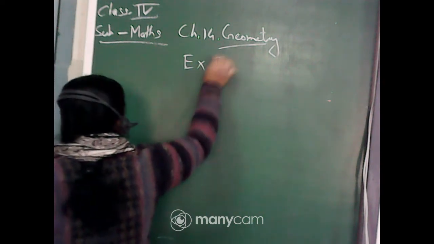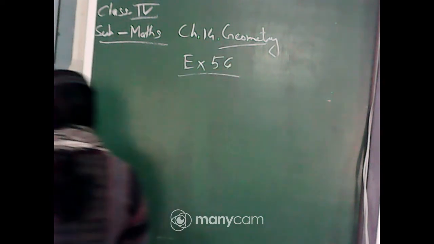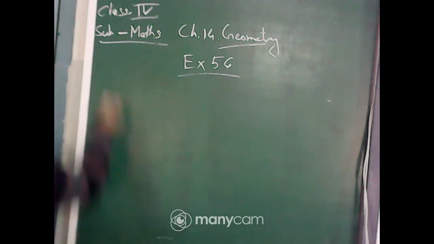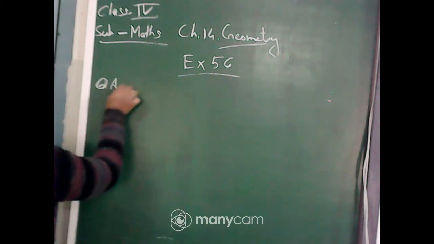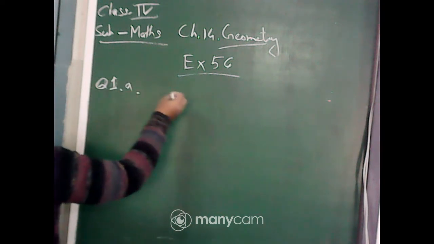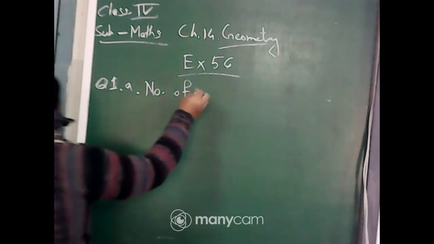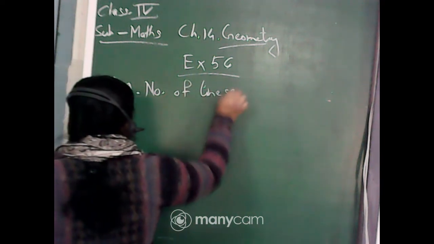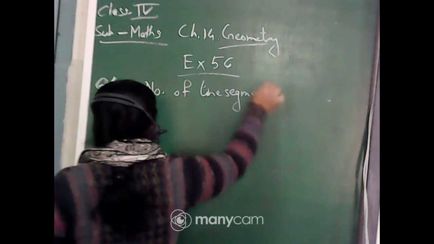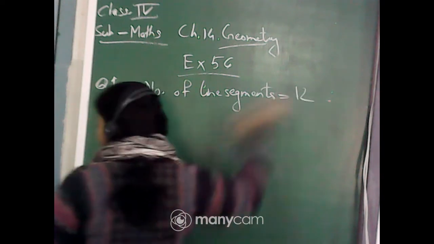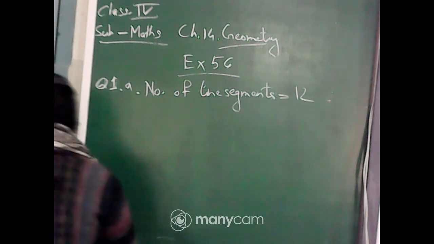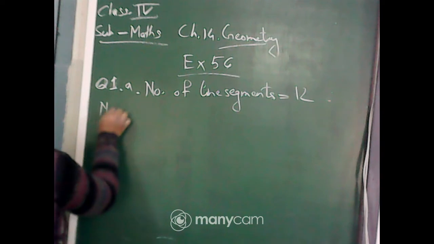Exercise 56, question number 1A. Number of line segments is equal to 12. Now also name them. Now name of the line segments.